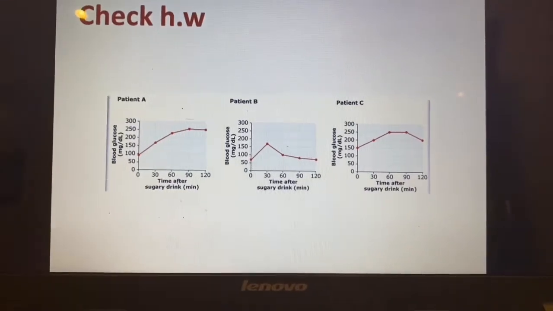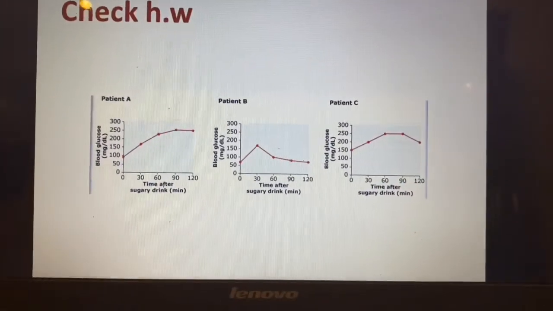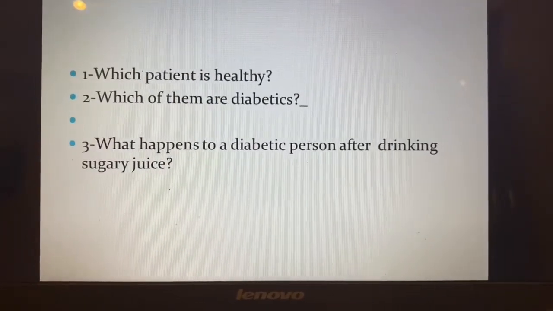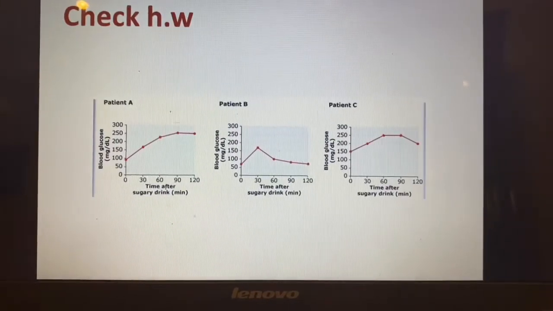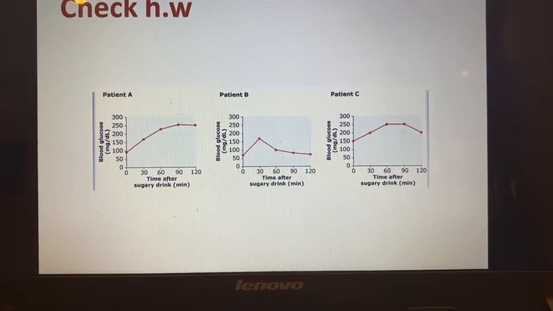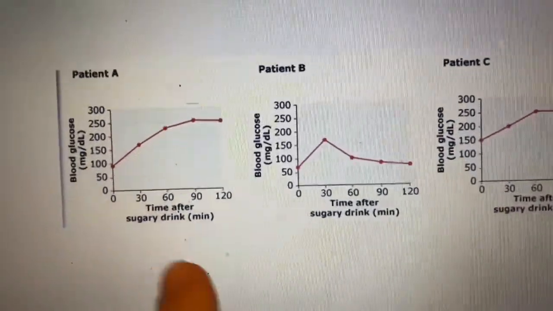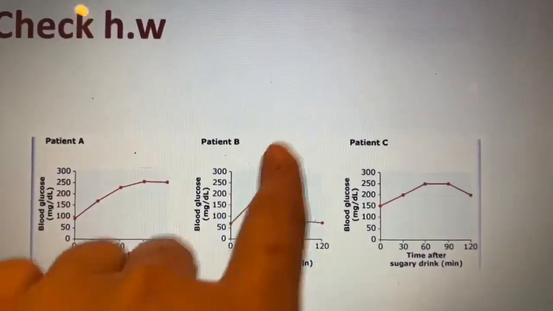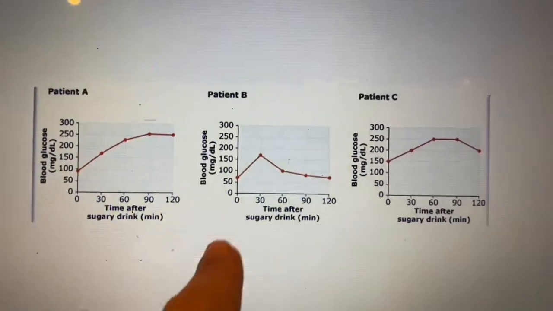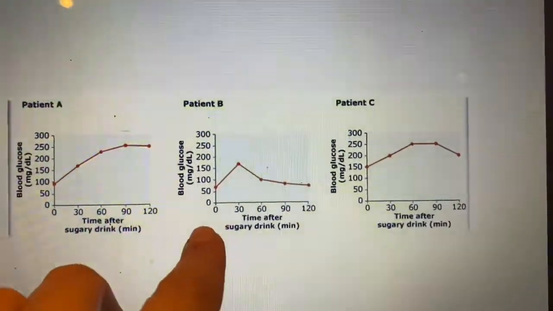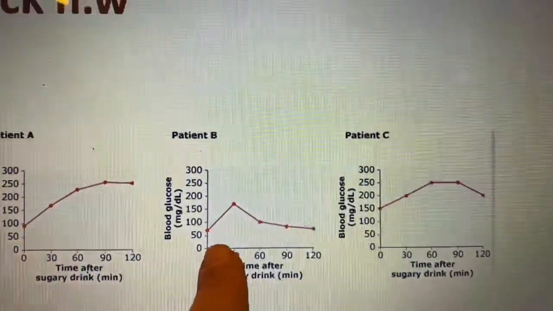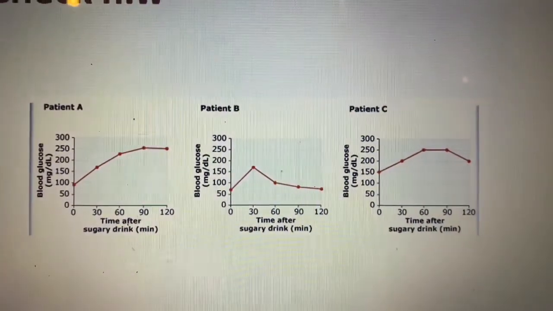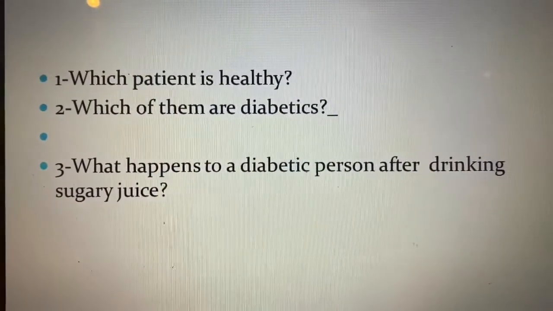First, we will check the homework. Last time you had a homework. These were the graphs you were given, and the question was which patient is healthy. According to this, the glucose level you can read here. After a meal, what happens to the level of the glucose? The healthy person is the one whose sugar or glucose level gets high after a meal, and then it gets back to normal. This is the healthy patient.